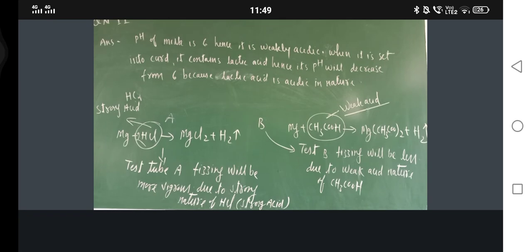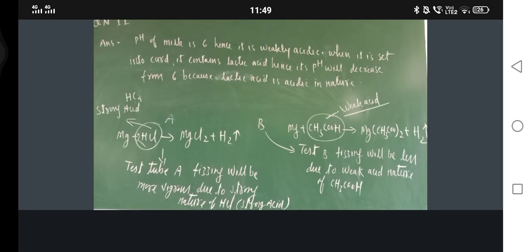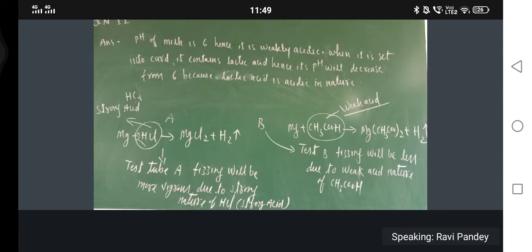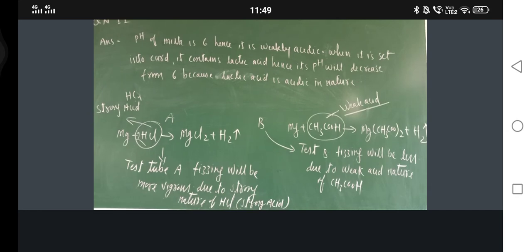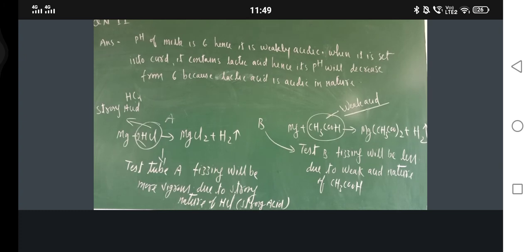If fresh milk pH is 6, so if there is a slight decrease in the pH, automatically milk will set into curd. But if pH is 8, 9, then to come back from 8, 9 to 5, 6, it will take long time. Correct or not? That is why milkman add baking soda.